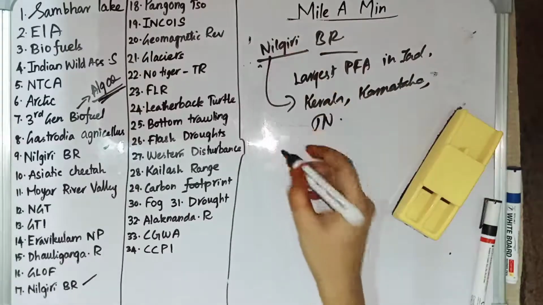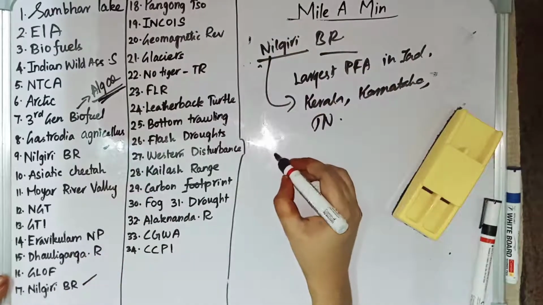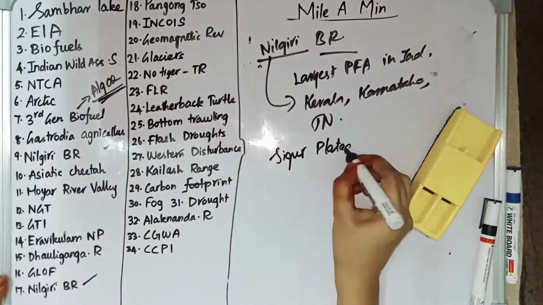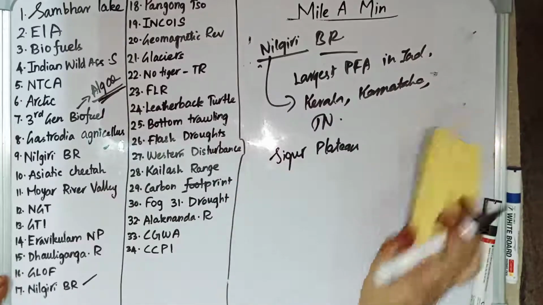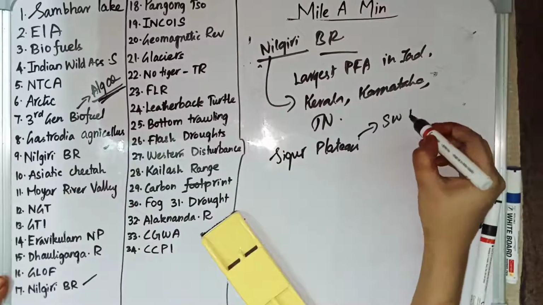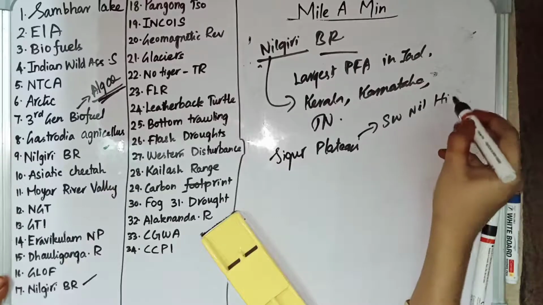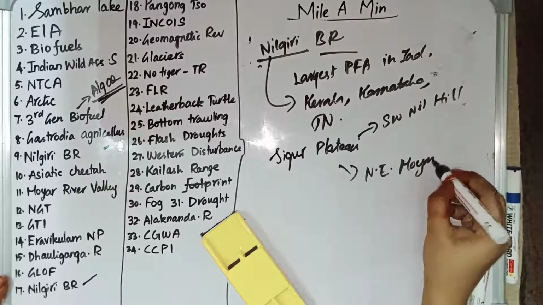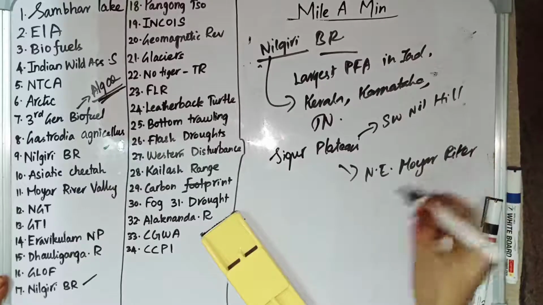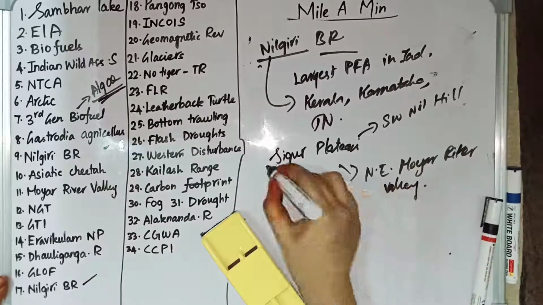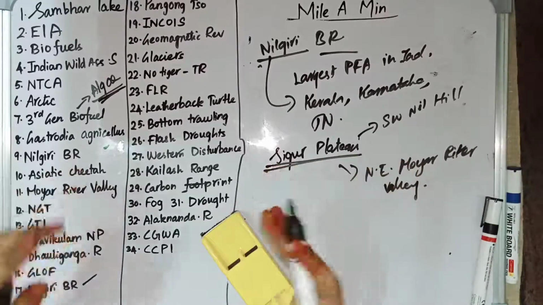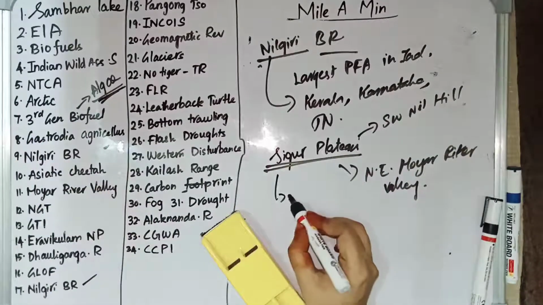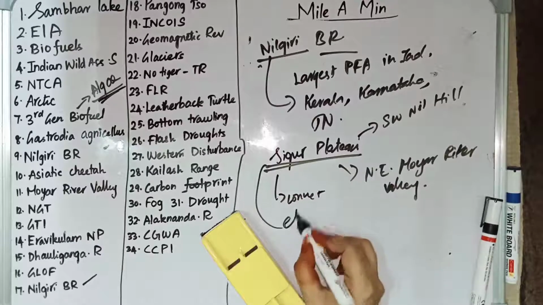And relating here near Nilgiri Biosphere Reserve, we have a plateau called Sigur Plateau. Sigur Plateau is in the southwestern side of the Nilgiri Hill, and in the northeastern side, it has Moya River Valley. And this Sigur Plateau is the place which connects the Western Ghats and the Eastern Ghats, and it sustains elephant population.